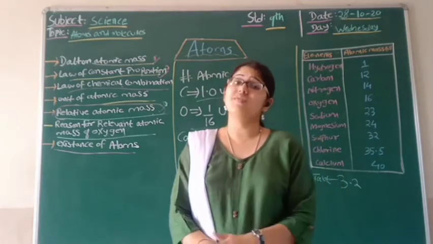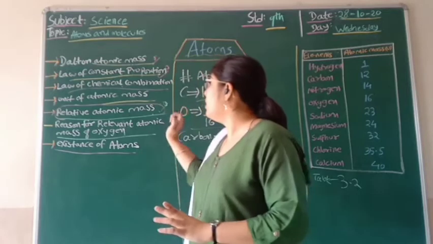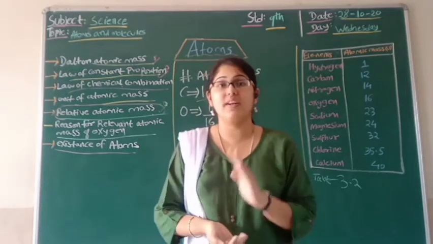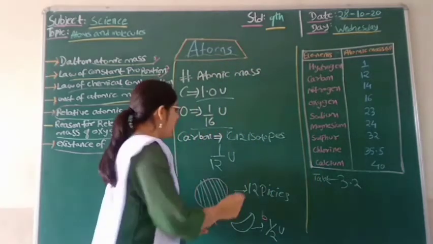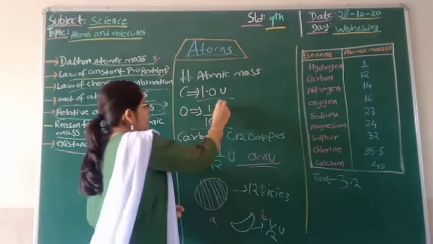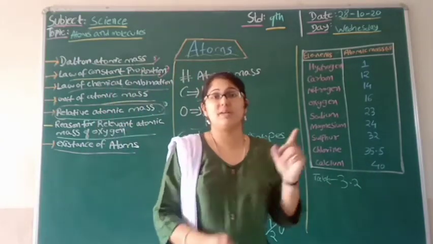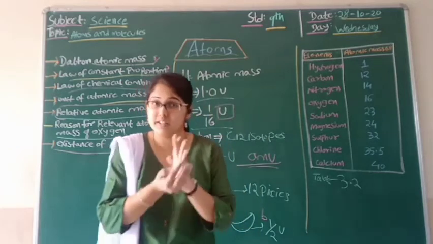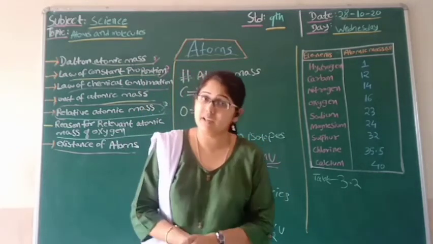After that, students, we have seen the unit. We have seen that the unit initially used for atomic mass was amu. Later on, it was changed to u, and this u was accepted by the IUPAC, the International Union of Pure and Applied Chemistry.